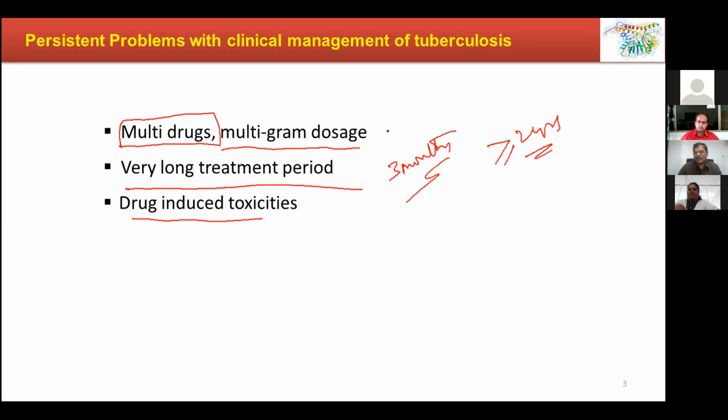The next one is, as you are exposed to multiple drugs for so many years, so many days, drug-induced toxicity will surface. Let's say if you have an antibiotic in the regimen like ciprofloxacin, it is going to kill or alter your internal microbial flora, which is going to reflect on your health. The second one is that drugs like ethambutol, INH, and rifampicin are known hepatotoxic drugs.